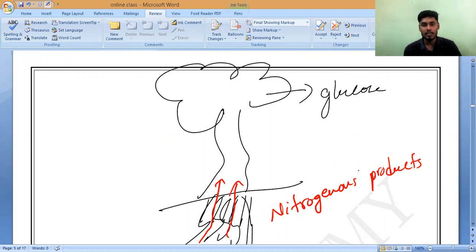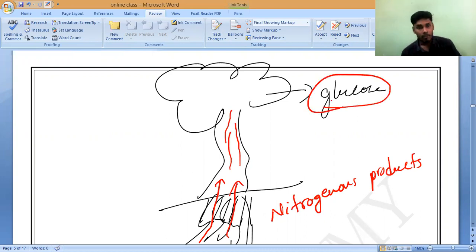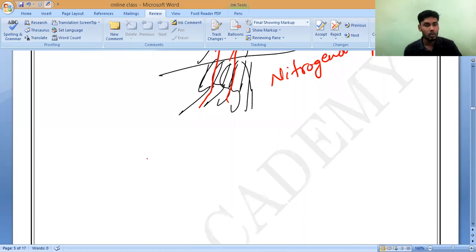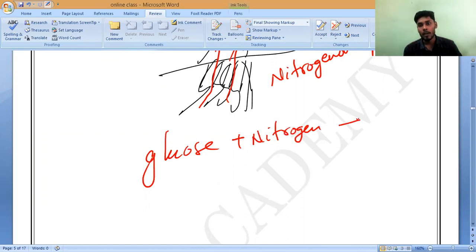These products are transported along with the water and mix with the glucose. Once the nitrogen is mixed with the glucose, they form a product called amino acids.